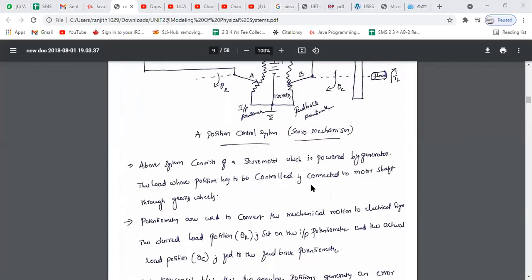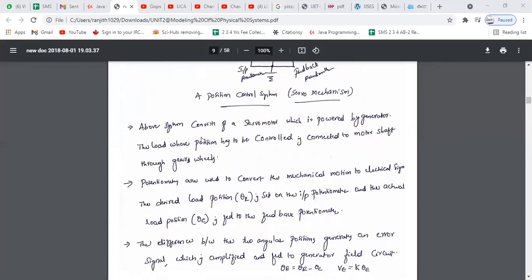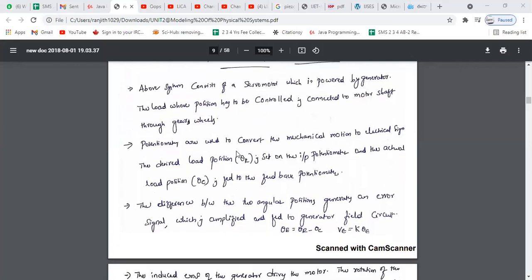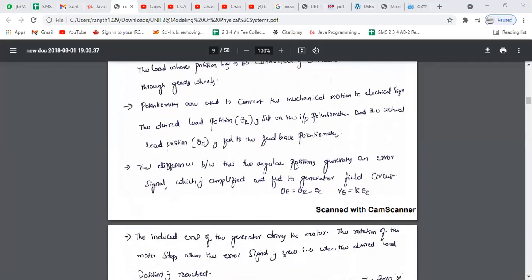The same thing is explained here. The above system consists of a servo motor, which is powered by the generator. The load whose position has to be controlled is connected to the motor shaft through gear wheels. Potentiometers are used to convert the mechanical position into an electrical signal. The desired load position theta R is set on the input potentiometer, and the actual position theta C is fed to the feedback potentiometer.